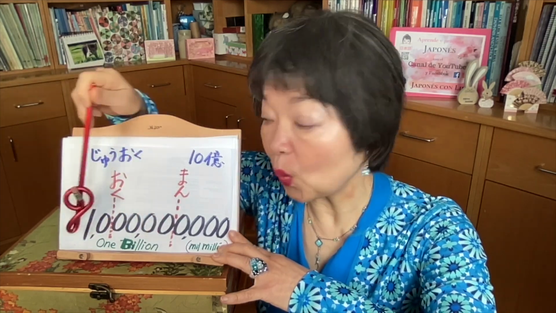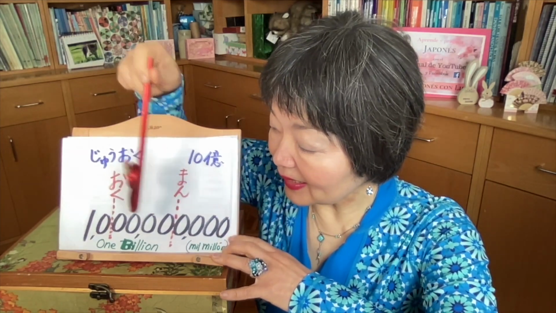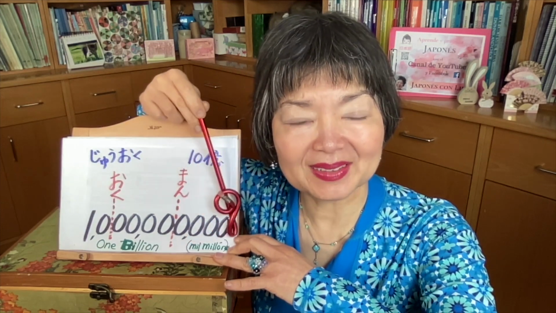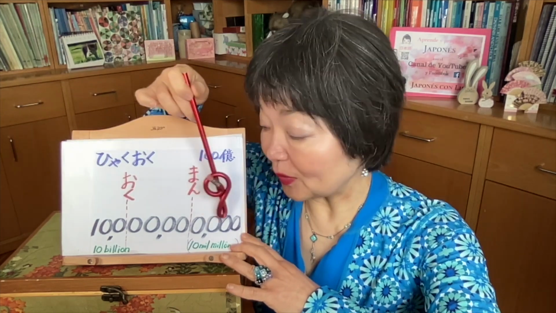This is in American English, 1 billion. This is the 1,000. This is the million. And the next billion. 1 billion. But it's quite confusing because in Spanish, they say 1,000 million. In English, 1 billion. And for us Japanese, 10億. So confusing. So many zeros, but now you know every 4, the name is different.